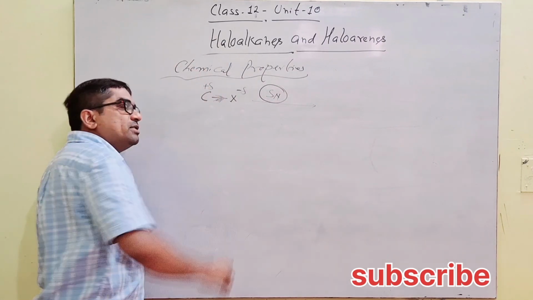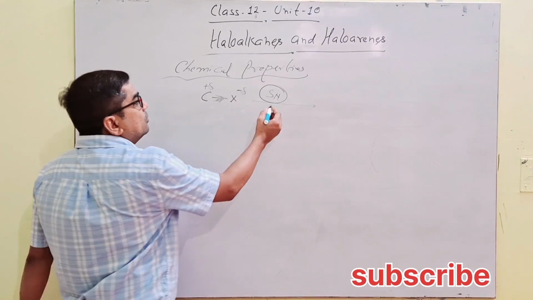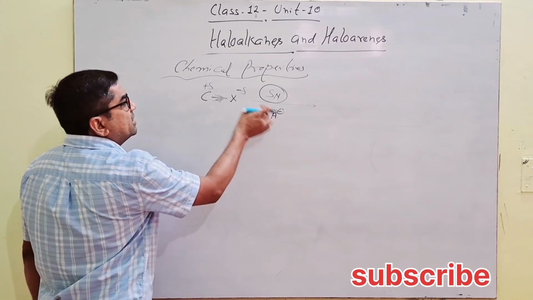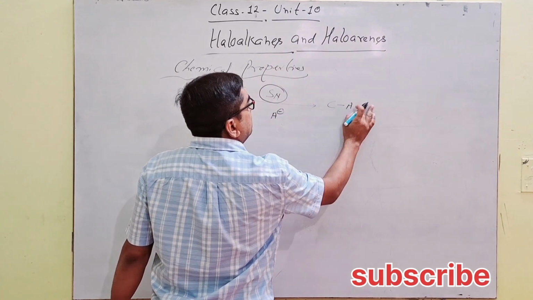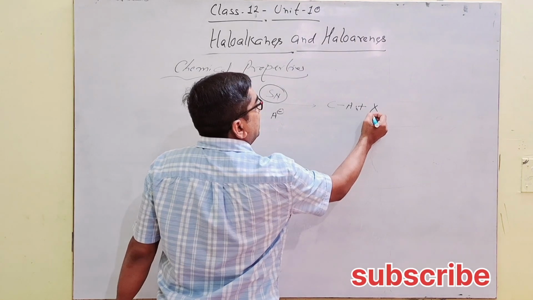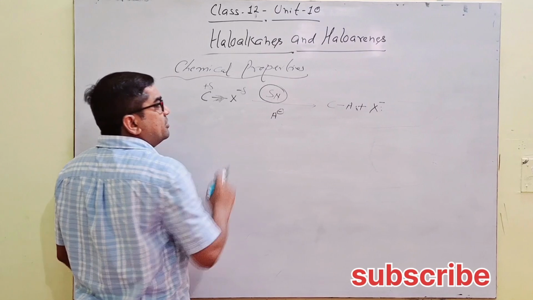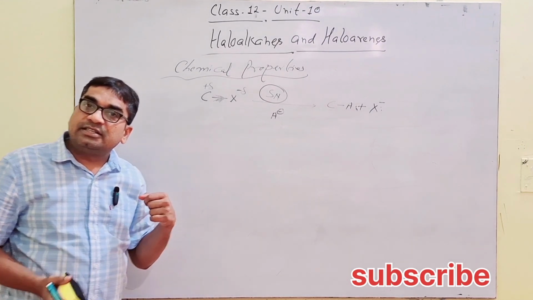Characteristic nucleophilic substitution reactions are represented by alkyl halides, where a nucleophile, suppose A negative, displaces this X, and formation of C-A with X minus takes place. So this is a type of nucleophilic substitution. In previous segments we have discussed in detail.